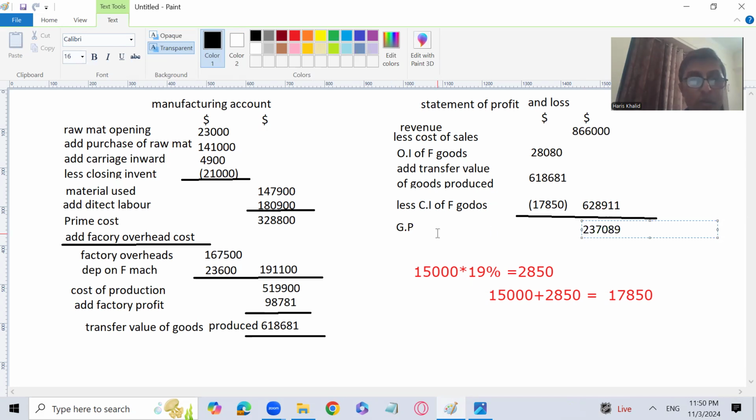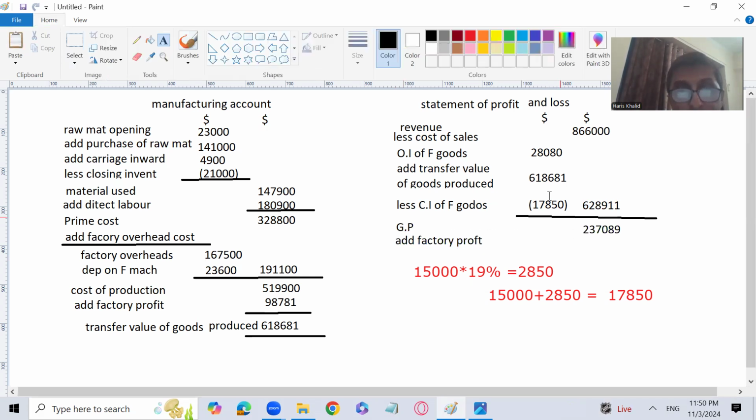But we'll add factory profit. Why, sir? Let me clear it up, no problem. This transfer value of goods produced, we have written at a price of 618,681, right? But the actual cost of production is 519900.